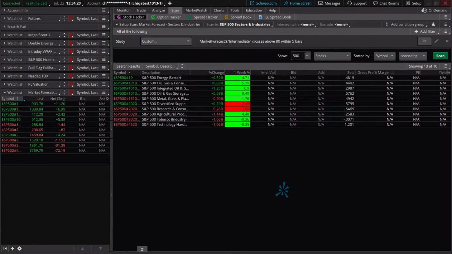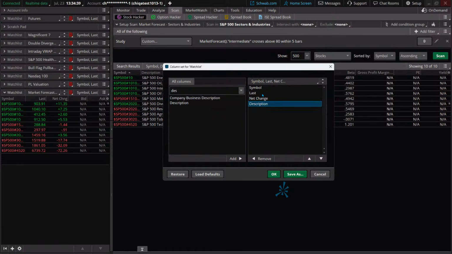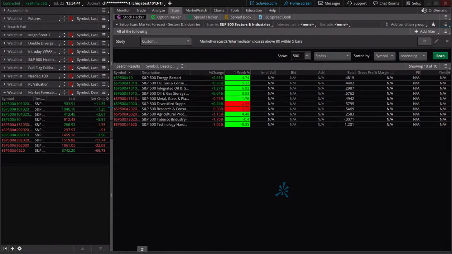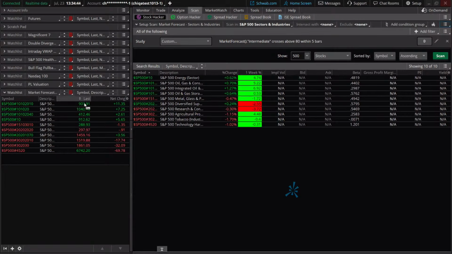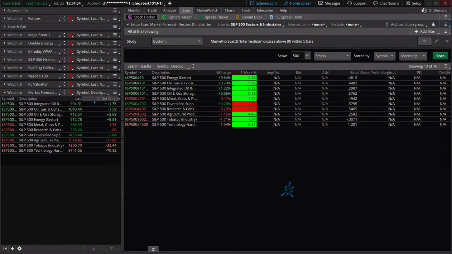The one thing you might want to put on here too, there are no bid and asks because it's an index. It's not a traded security or anything. So we could just go over here and type in description. That could be helpful. Put that right after the symbol, and then we know exactly what group it is. So that just mirrors what we've got over there. I don't need that much space. Let me just do this. We'll widen this out. I could even shorten this. We don't need that full symbol for sure. Just enough to click on, and there you go. That enough space? You can probably see it from there.